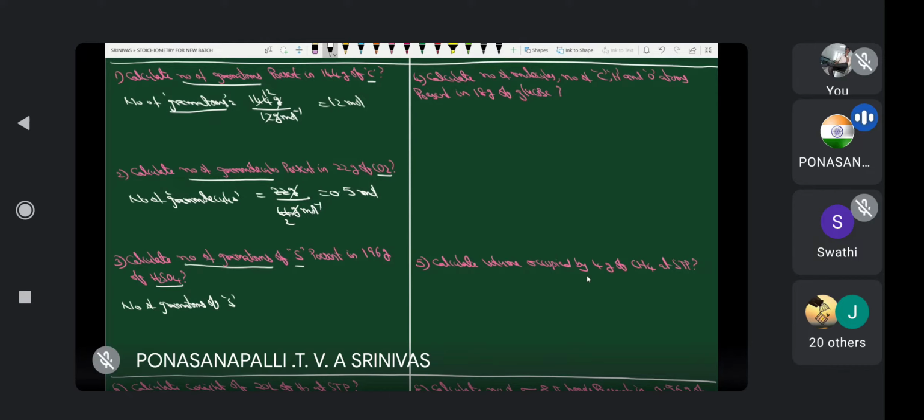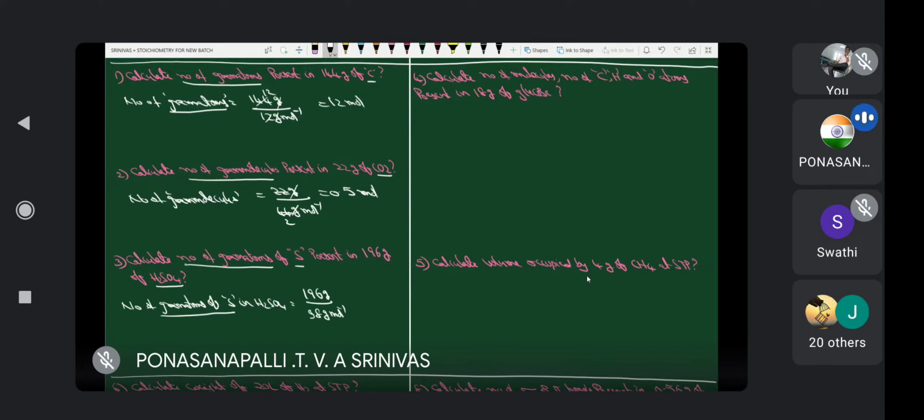Number of gram atoms of sulfur in H2SO4 is equal to, first of all I would like to calculate gram molecules. Why? Because this is a molecular substance. Therefore, I would like to calculate molecular weight. What is the formula to calculate gram molecules? Weight by molecular weight, 196 grams by 98 gram per mole.